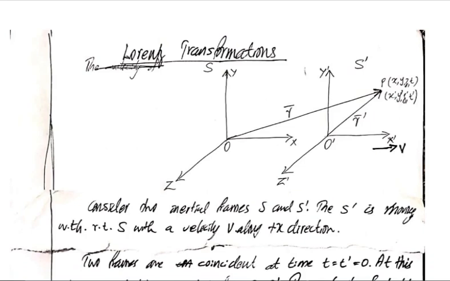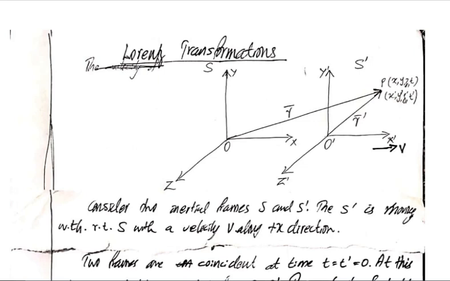Then we are going to discuss the Lorentz transformation. In relativity, we have found that the classical transformation equation, that is the Galilean law of transformation, is not valid. So we have to find a new transformation, and that transformation is called the Lorentz transformation. Now here we will derive the Lorentz transformation.